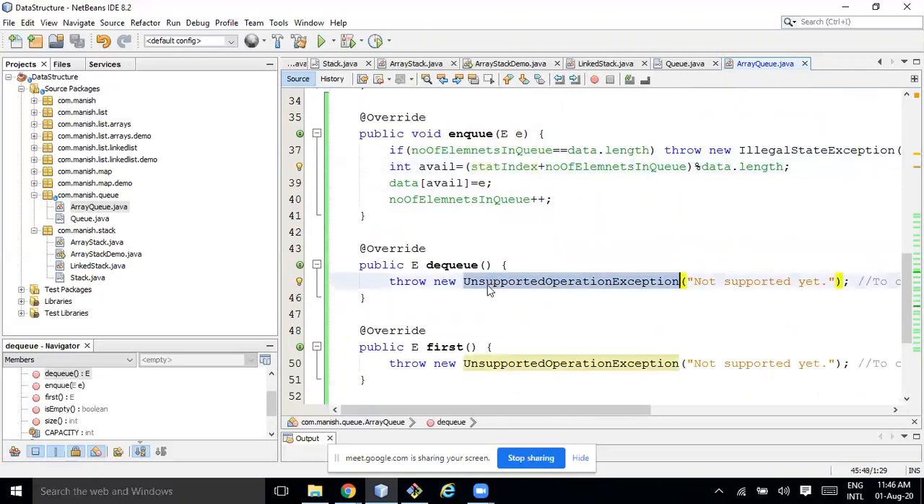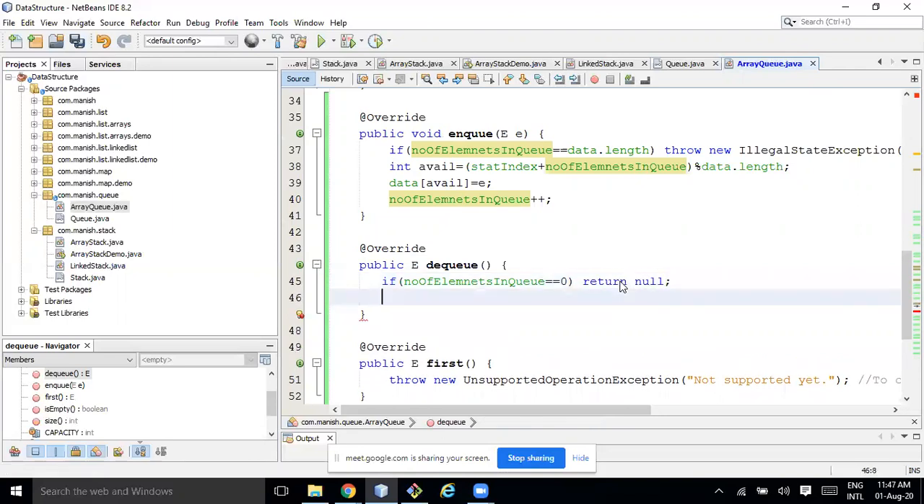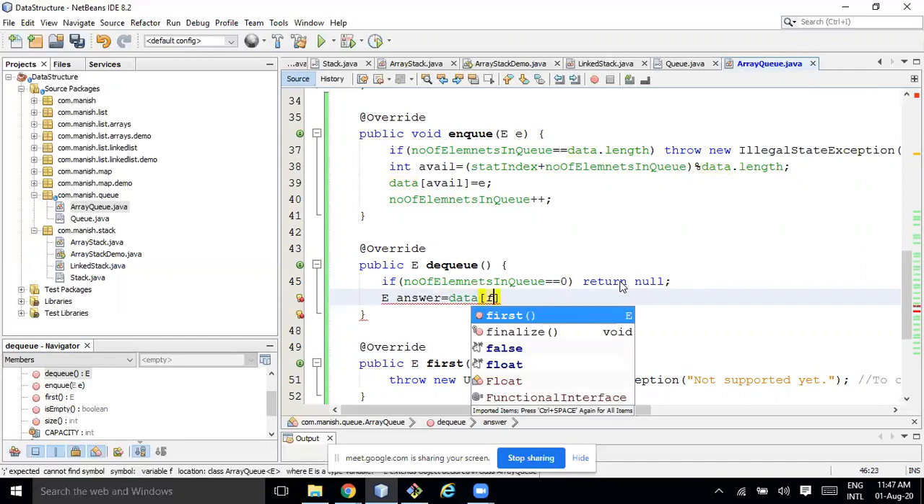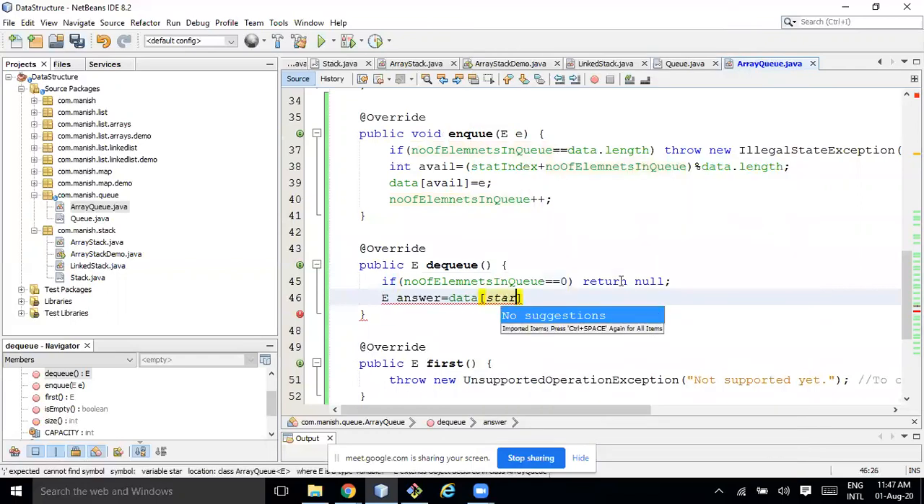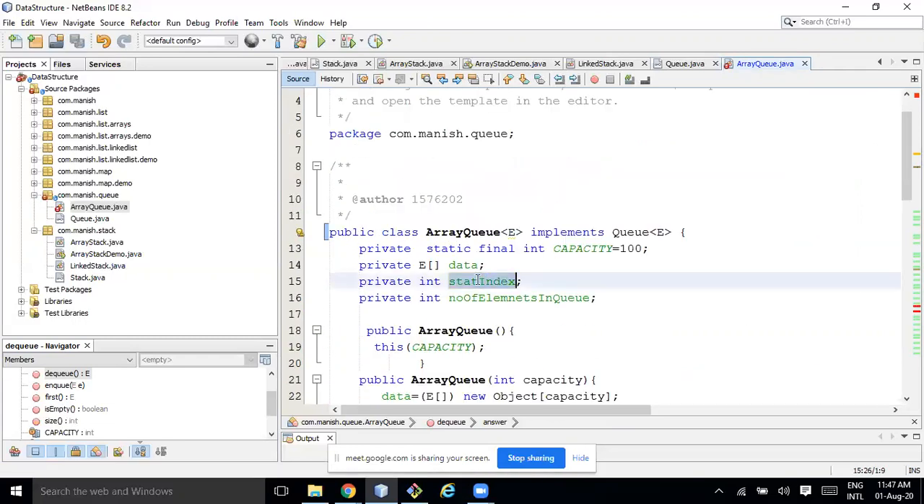If I want to do the DQ, then I'll check first if size is equal to 0, or number of elements present is equal to 0, then return null or true, whatever way you want to do. What's next? I'll get the answer first, right? Data of first, start index. Spelling, oh, it's start index actually. Okay, let me refactor it to start.